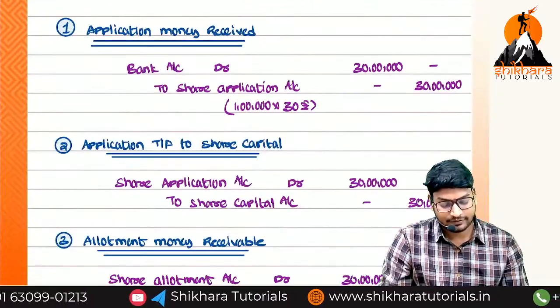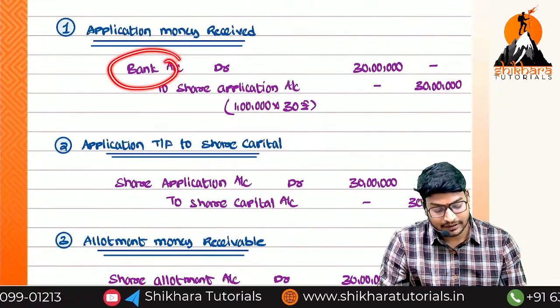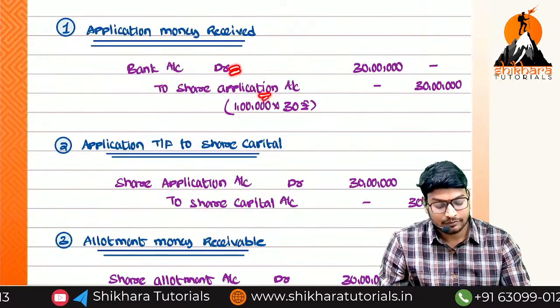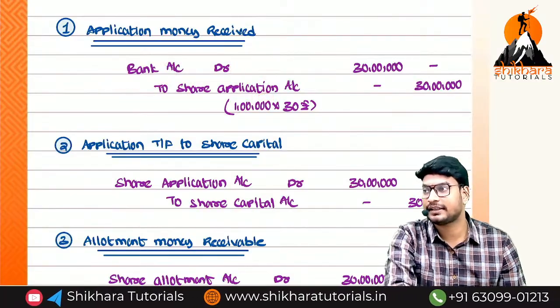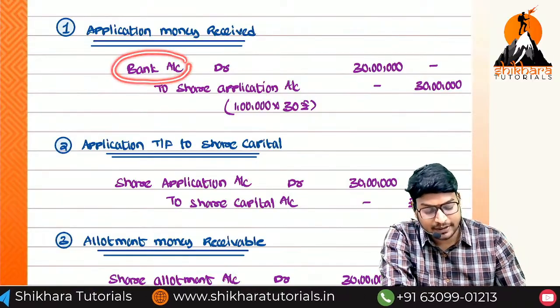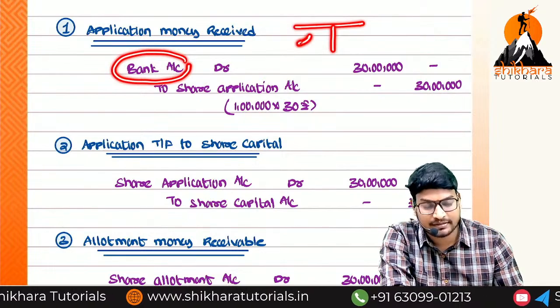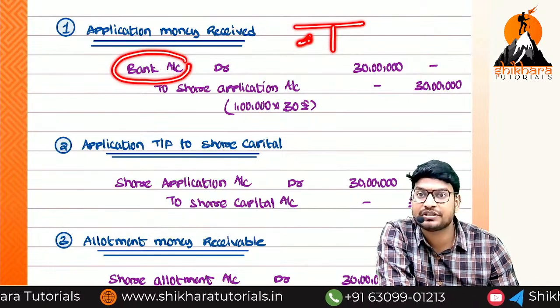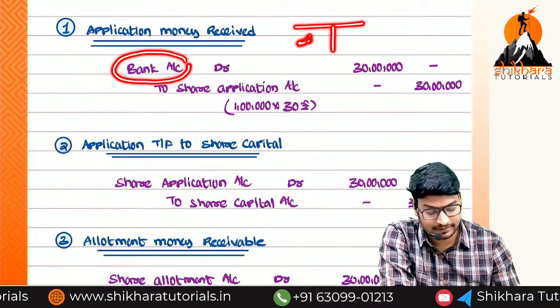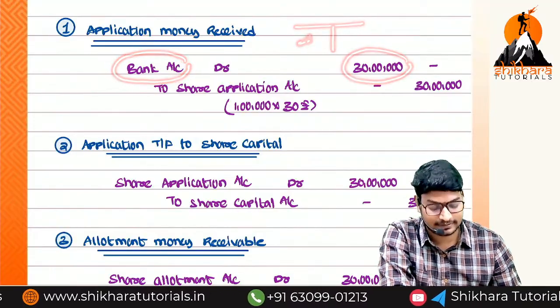First journal entry is bank account debited to share application account. That means we have to open the bank account, and we have to open the share application account also. In the bank account, which side do we need to record? Debit side. So the bank account is showing which balance? Debit balance, because the debit side is more than the credit side. How much amount? 30 lakhs.